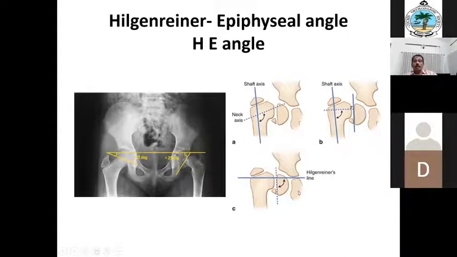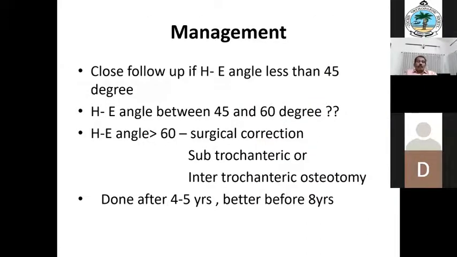But for management, the Hilgenreiner line is the one we usually take. If the Hilgenreiner epiphyseal angle is less than 45, we can strictly follow the child. If it is between 45 and 60, we can either follow or do surgery either way. And if it is above 60 degrees, definitely you go for a surgical correction, either a subtrochanteric or intertrochanteric osteotomy. It is better to do the surgery before 8 years.